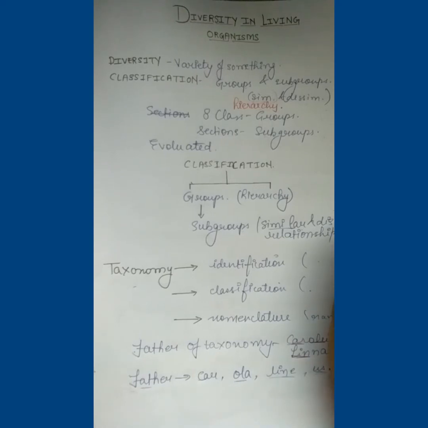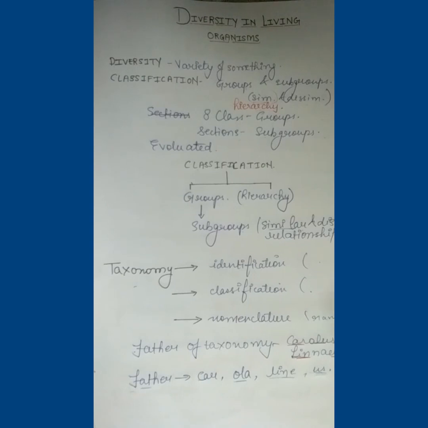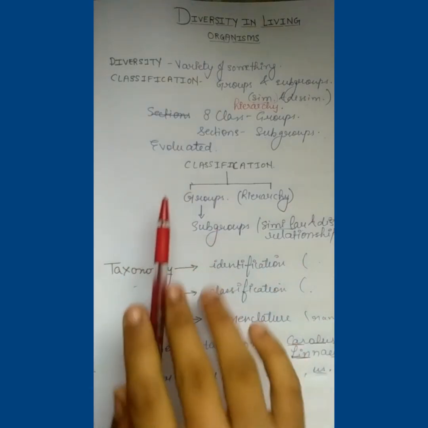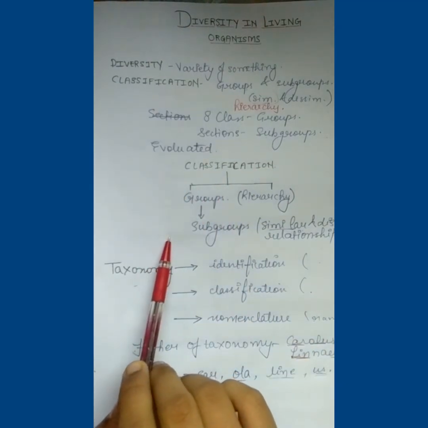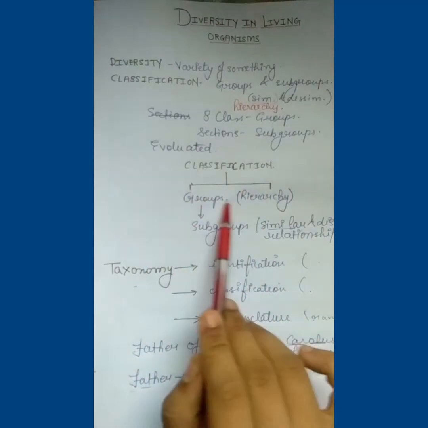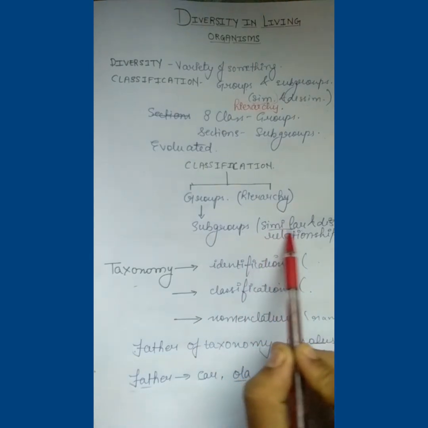In science language, the order in which a person is given birth is called hierarchy. Like first comes your grandfather, then your father, then you, then your children, and the generations come like that. So I have made a table here of groups and subgroups on the basis of hierarchy and similar and dissimilar relationships.